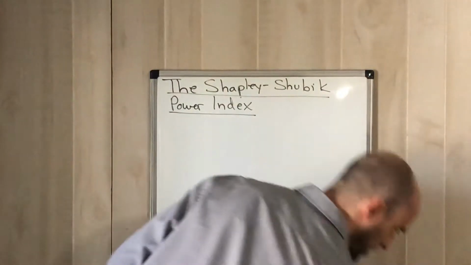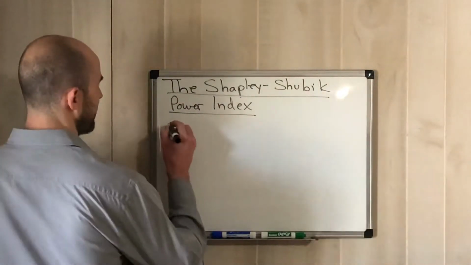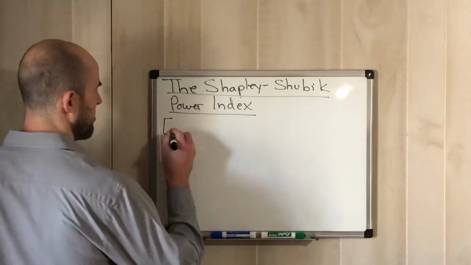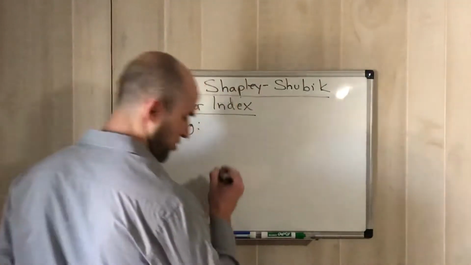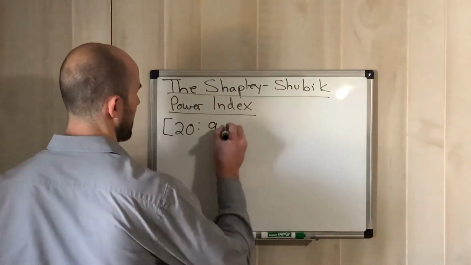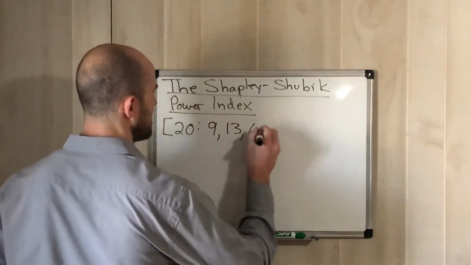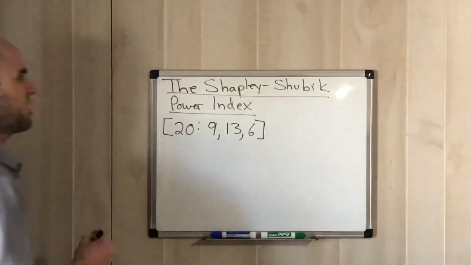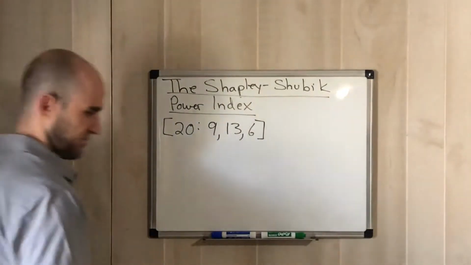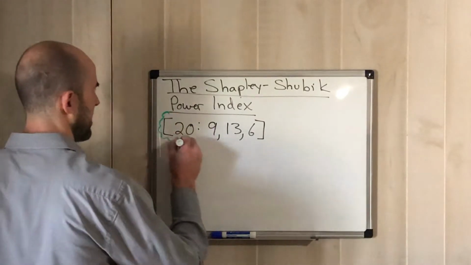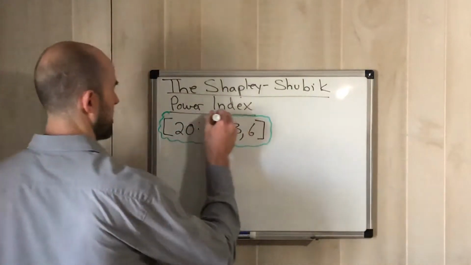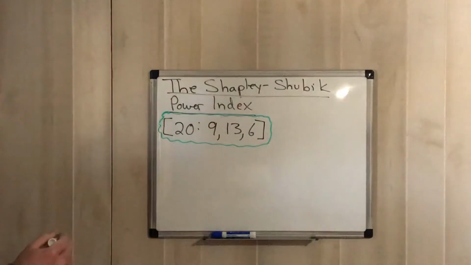What we're gonna start with here, we're gonna start with this voting sequence, right? Voting system of 20. And then they're gonna have the values of 9, 13, and 6, right? Those are gonna be the values that we give each of them. And here, I'll put it in a different color just so you guys can actually focus on it. So again, that's our voting sequence.